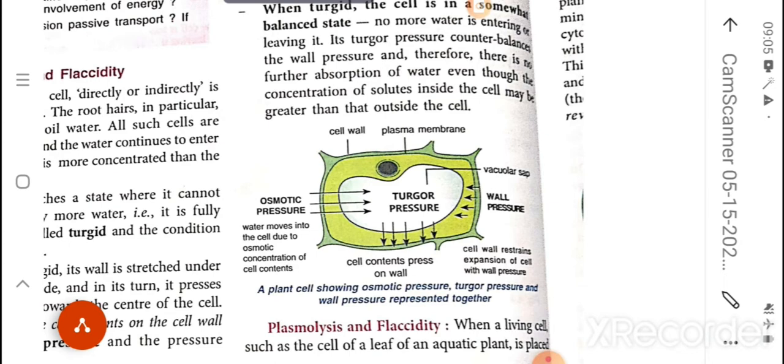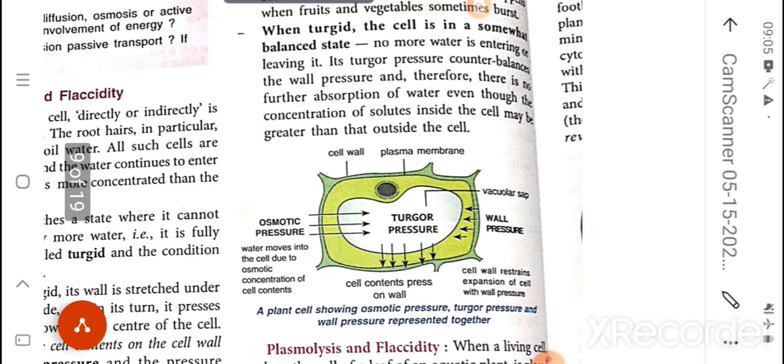The cell wall is giving pressure on the cell contents, and the cell contents are also giving pressure on the cell wall, and another pressure is the osmotic pressure, because water moves into the cell due to the osmotic concentration of the cell contents. All these pressures are counterbalancing each other, and the plant cell is in a balanced condition.